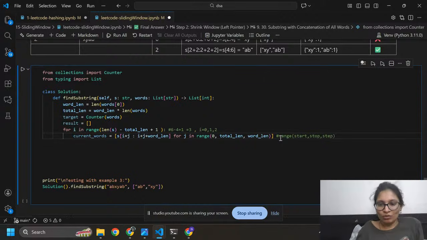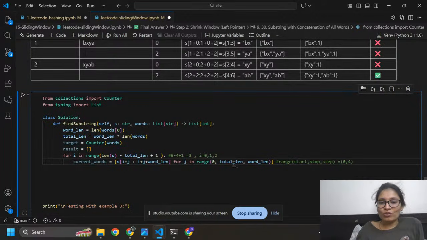Okay, so we are going to use this thing. So here start equals to what? 0. Stop. Where we are going to stop? This is the total length. Okay, so total length equals to 4. We are going to stop at 4, and word length, that is 2, and here step equals to also 2.